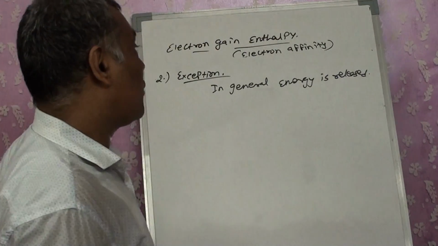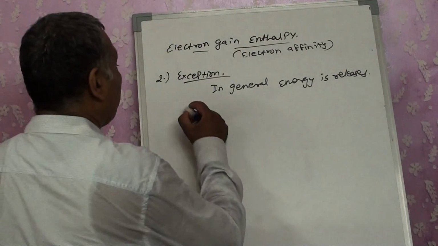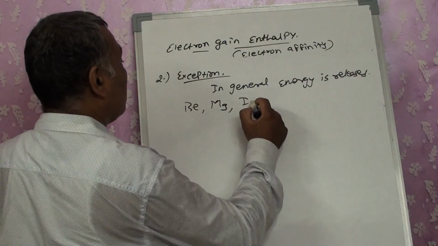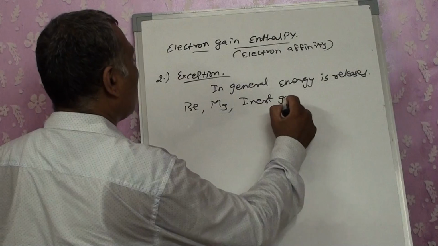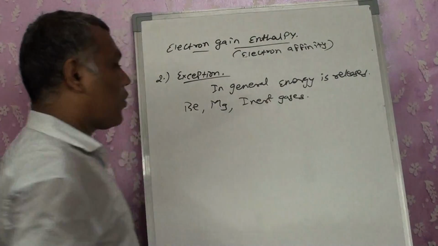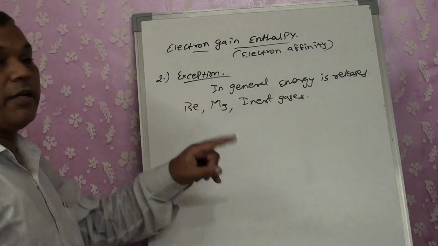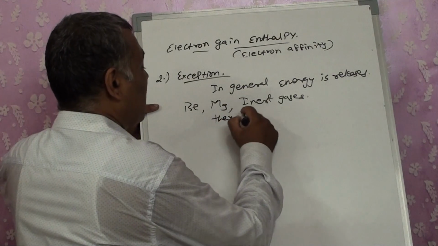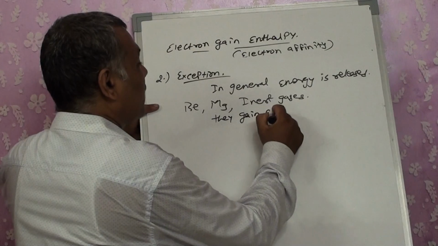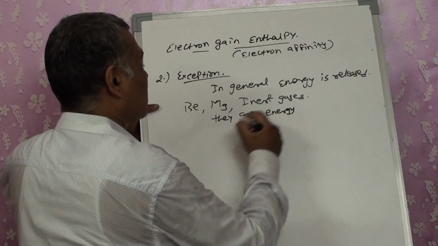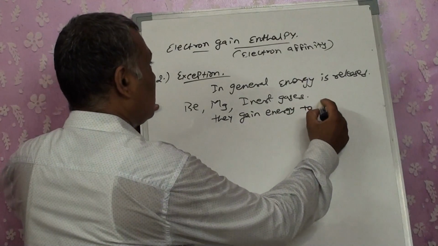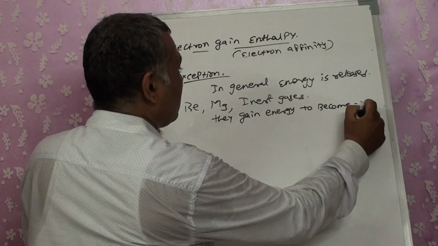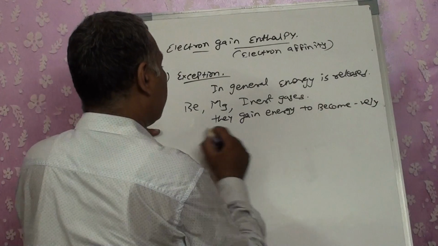But when we talk about beryllium, magnesium or inert gases, for all of them, they gain energy to become negatively charged.